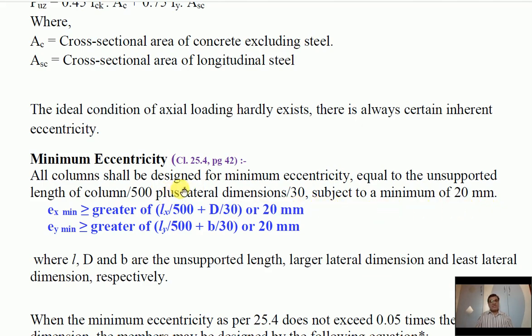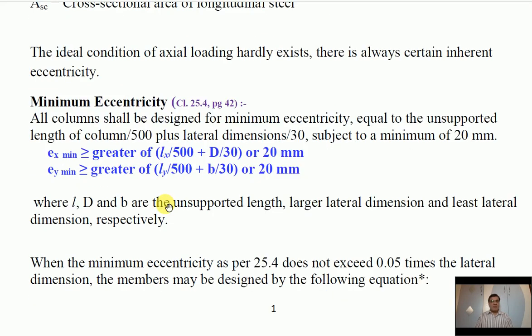If we consider this clause for both directions, ex minimum must be greater of Lx by 500 plus D by 30 or 20 mm, and ey minimum must be greater of L by 500 plus b by 30 or 20 mm. Of course here L means unsupported length and D is the dimension perpendicular to that respective axis. So this is the clause of minimum eccentricity.